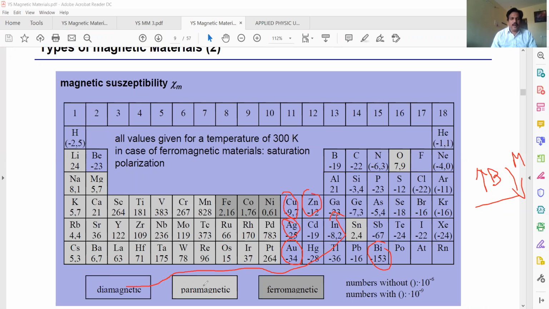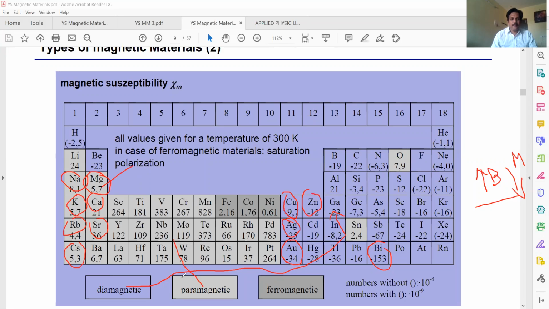The next one is paramagnetic materials. What are the examples? Magnesium, sodium, potassium, rubidium, cesium, strontium, calcium, aluminium, tungsten, chromium, vanadium, manganese, Mn.